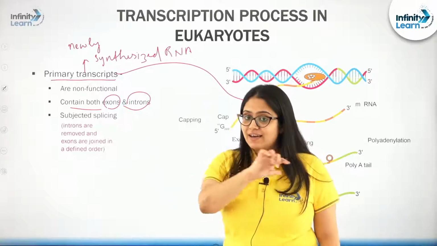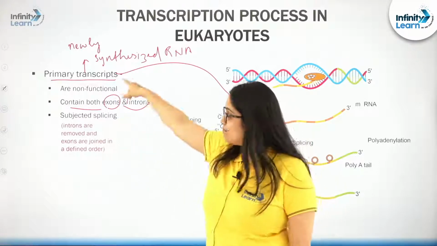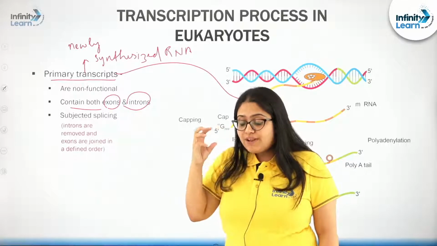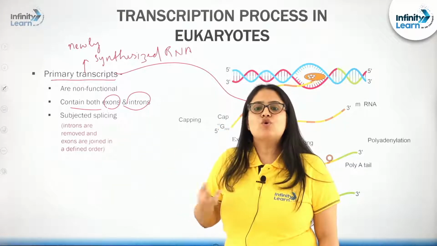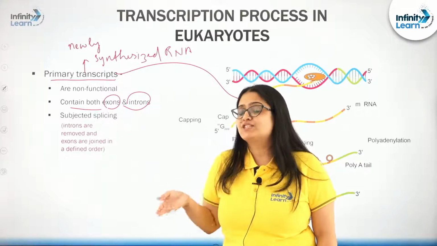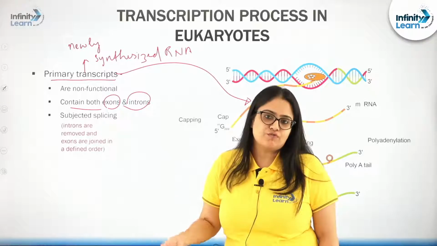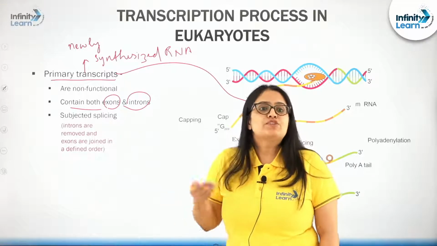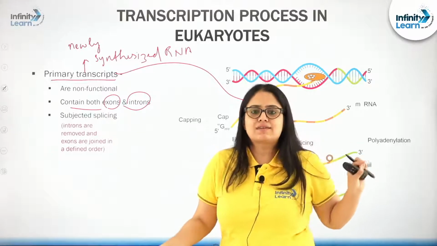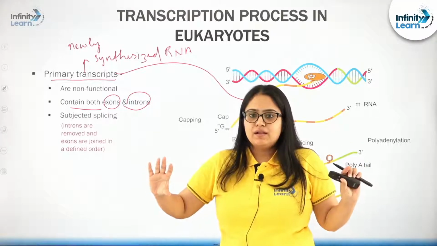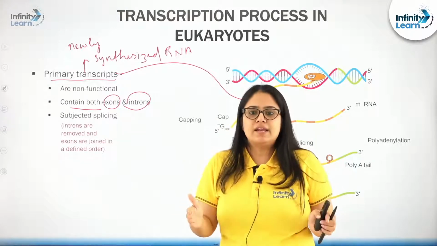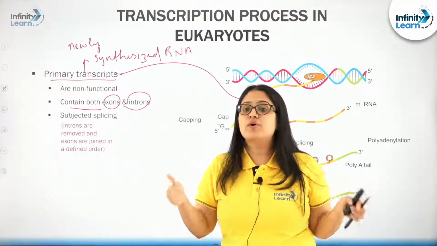This entire primary transcript RNA molecule will have interrupted coding sequences that will complicate the mechanism of translation, that means formation of proteins. So, while formation of protein, what do we need? We need a clear-cut, simple and obvious molecule of RNA which possesses only coding sequences.